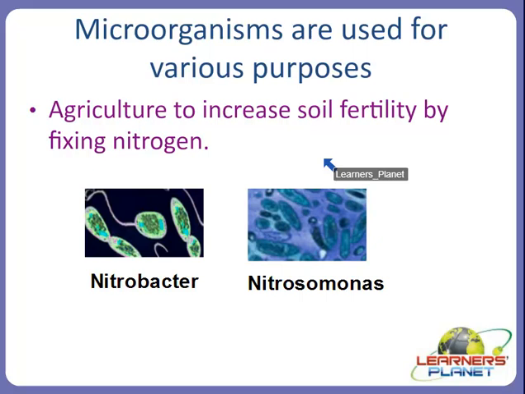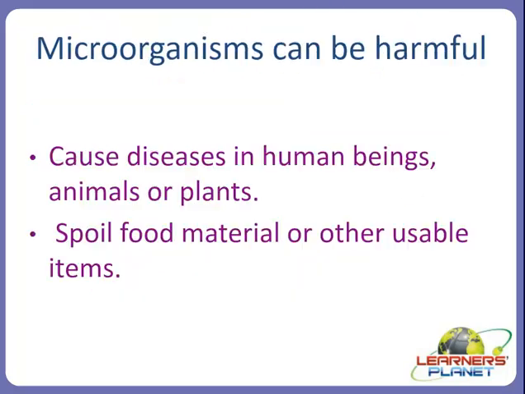There are many ways to fix this nitrogen. For example, as we have quoted here, by the soil microorganisms Nitrobacter and Nitrosomonas. Besides, Rhizobium is a bacteria which is present in the root nodules of leguminous plants. They can also fix the atmospheric nitrogen by converting it into nitrite and nitrate. This conversion may occur in several steps, depending on the metabolic process of the organism. And all this we are going to study in detail in other sessions.